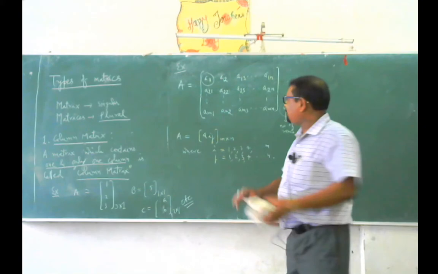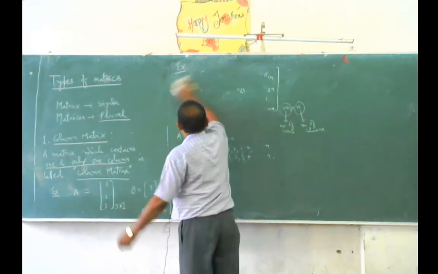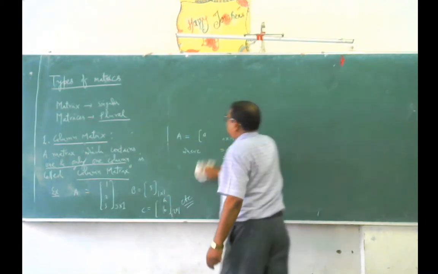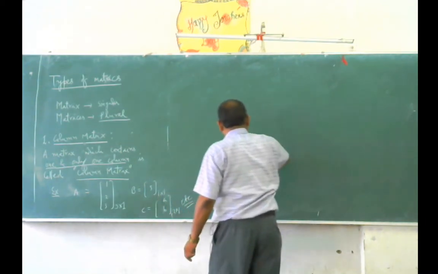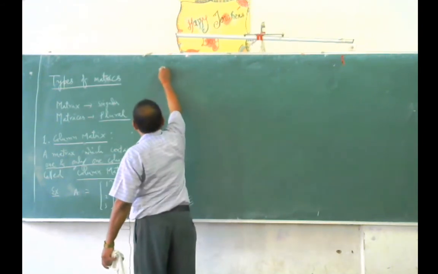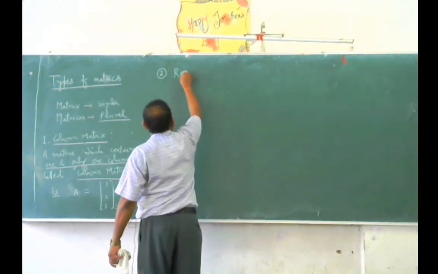The second matrix is the row matrix. I think you can explain the definition. The second matrix is the row matrix.